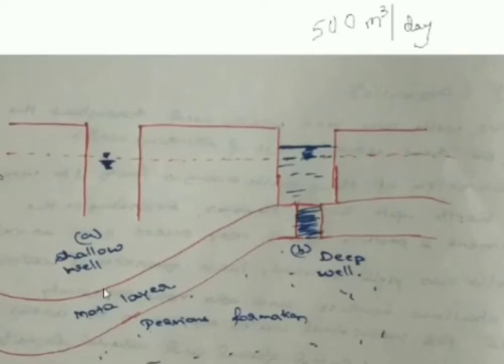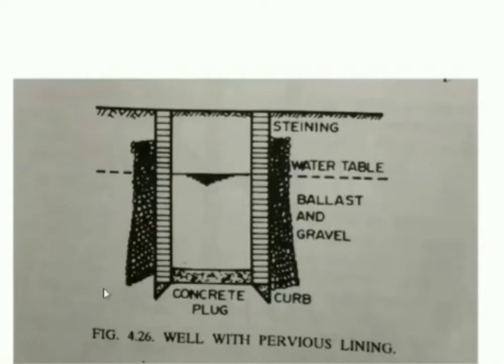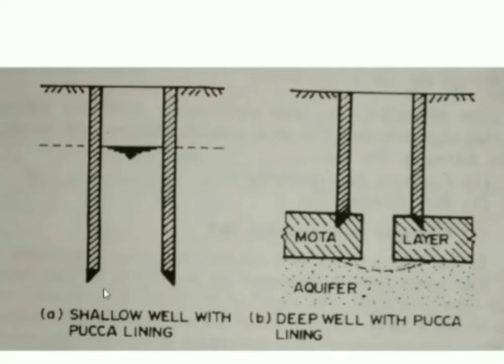Again, if we want to classify the open well, we can classify it based on whether lining is provided or not. Based on that, in a local Indian context, we call it as kacha well. So kacha well is a temporary well wherein we will not be having any walls made up of brick or reinforced concrete or stone masonry. Usually you might have seen some of the wells which will be excavated, and it will not be provided with side walls and other things.